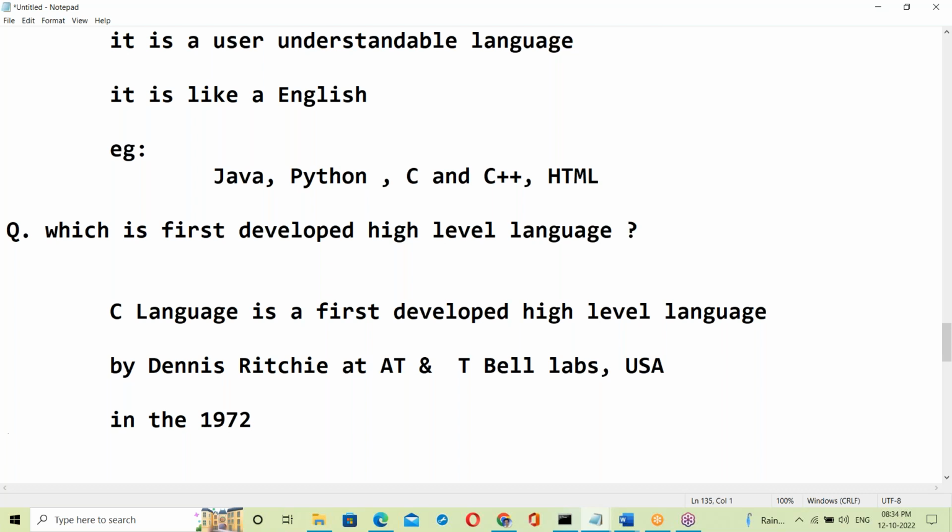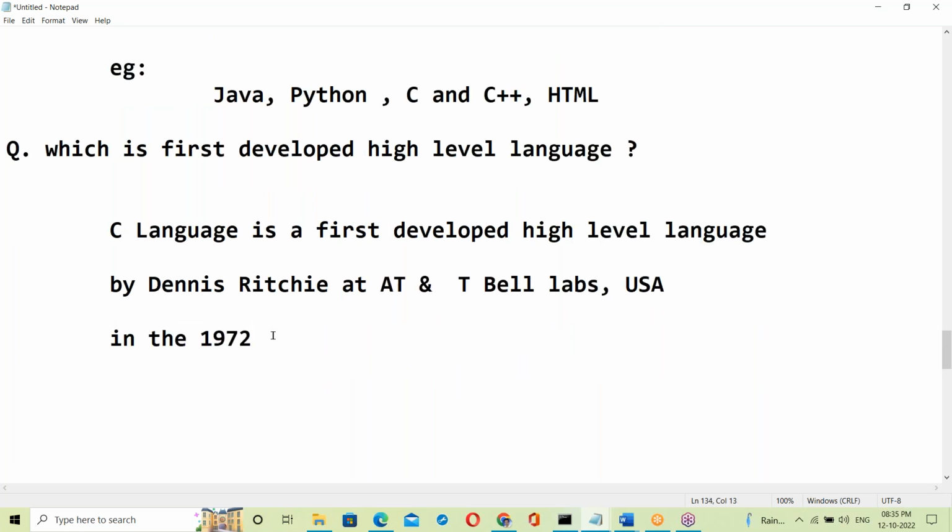The year 1972. Okay. Java, sorry, 1995. C language, 72. Almost 25 years difference between C and Java. Java 1995, that is before your birth, right? C language before my birth. So C and Java have a 25 years gap.